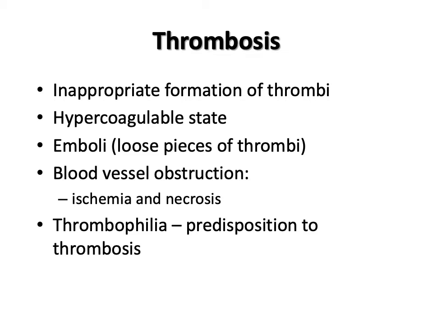Emboli are thrombi fragments that get loose from a venous thrombus and after moving through the heart may get lodged into the pulmonary arteries, causing ischemia and necrosis of the lung. The majority of emboli originate in the deep leg veins. Thrombophilia is the predisposition to thrombosis.